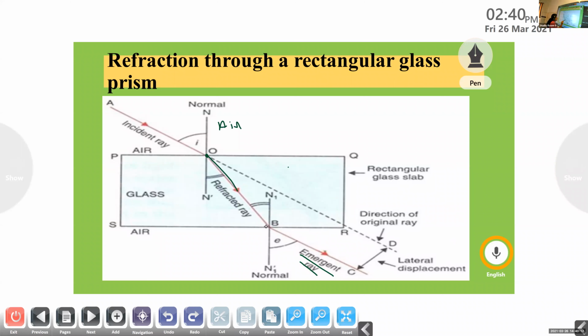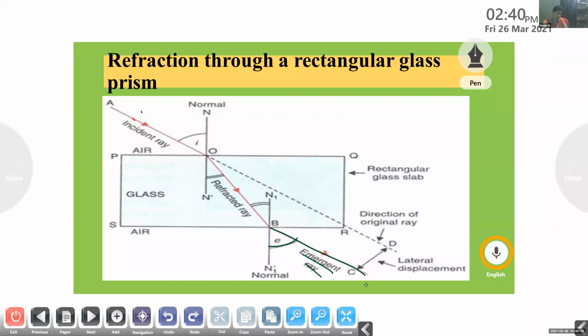After that, we obtain it back, but this time the ray of light is bent away from the normal. The ray of light passing from denser to rarer medium we call the emergent ray, and this emergent ray is bent away from the normal. Clear?